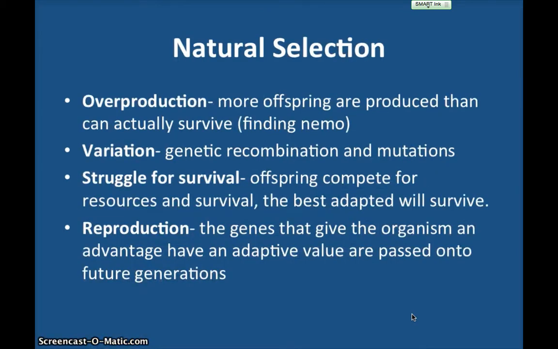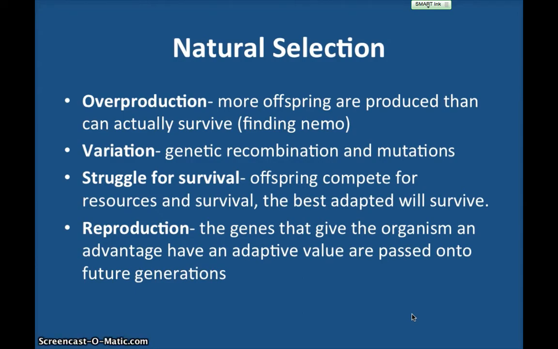So natural selection has a few important points. The first is overproduction. So think about in Finding Nemo, where there are lots and lots of fish eggs produced, but few actually survive. We did a few examples of this in class as well, but the concept is more offspring are produced than can actually survive. Second idea is variation. We should know this word already from the word variety. Basically, thinking about our genes, how everything can recombine or mutate to create new combinations in the future.